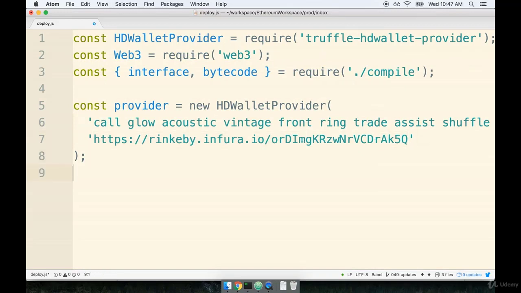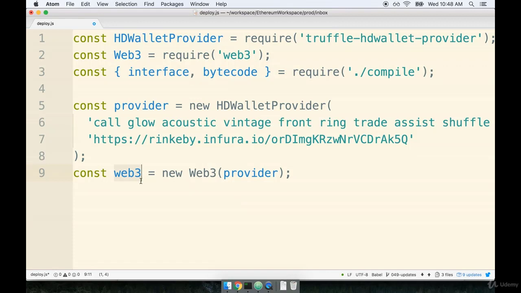And then finally, underneath our provider, we're going to say const web3 is new web3, and we're going to pass the provider in. So this step right here should look a little bit familiar from when we were setting up our tests. This is going to take our provider, pass it to the web3 constructor, and we're going to get out an instance of web3. Now this instance of web3 right here is completely enabled for the Rinkeby network. We have unlocked an account, so we have a source of Ether, and we have specified what network the web3 instance needs to connect to.